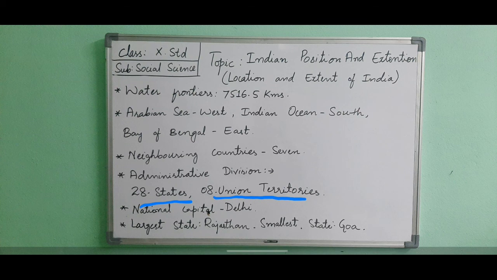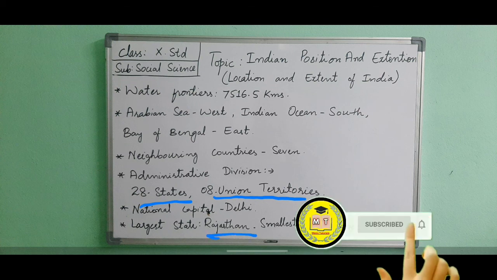So the 2 new union territories introduced on 31st October 2019 are Jammu and Kashmir and Ladakh. Another change is that Dadra and Nagar Haveli as well as Daman and Diu merged together and became a single union territory on 26 January 2020. For this reason, we have 28 states and 8 union territories, and the capital is Delhi. Telangana is the newest state. Among the states, Rajasthan is the largest and Goa is the smallest.